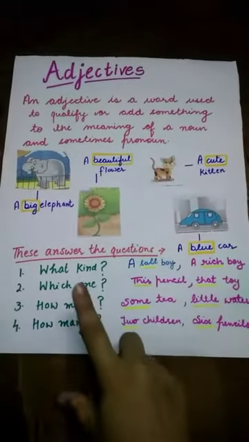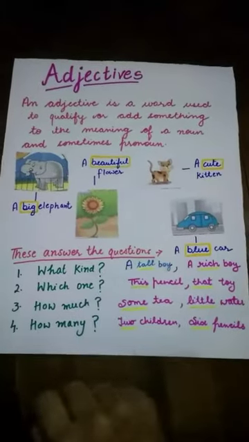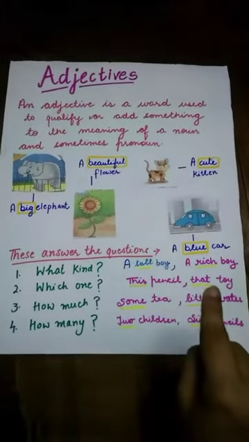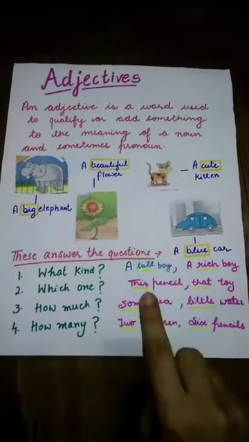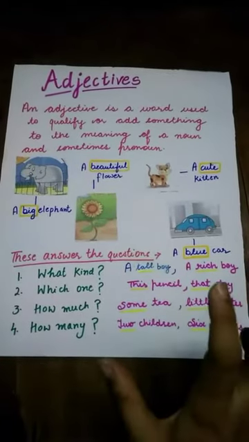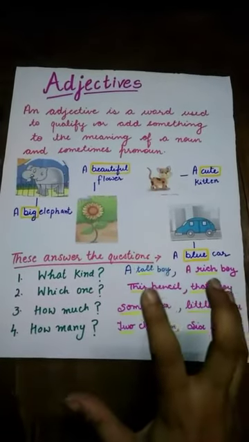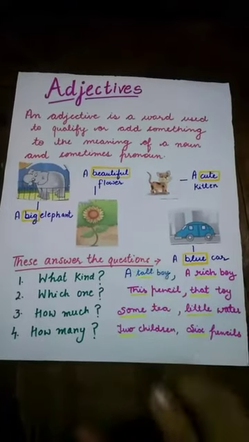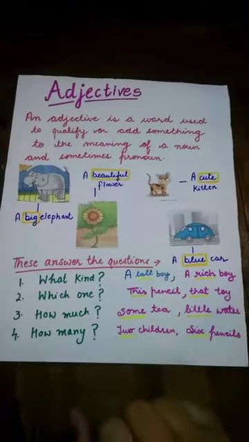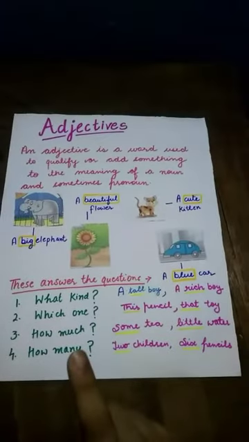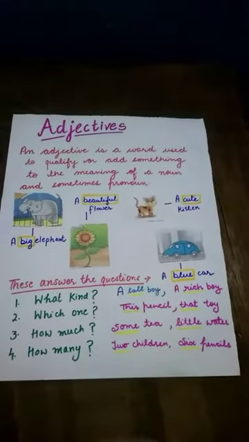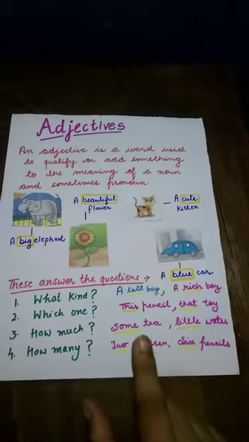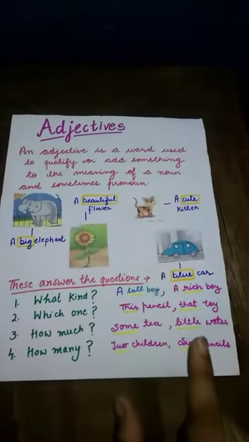Similarly, if we ask the question, which one? This pencil, that toy. Now this and that are the words that are used to point out the objects pencil and toy. So they are also adjectives. Similarly, if we ask how much? Some tea, little water.